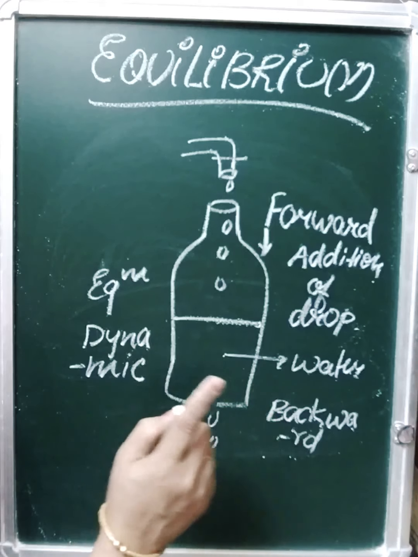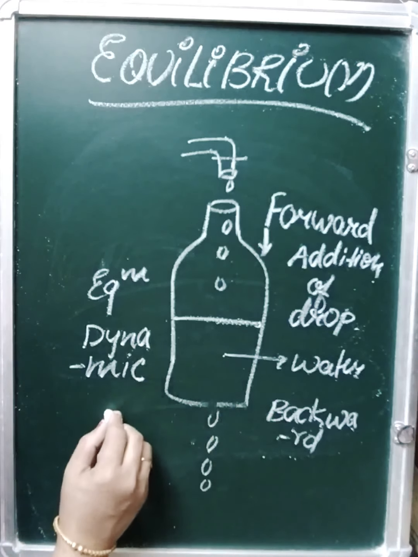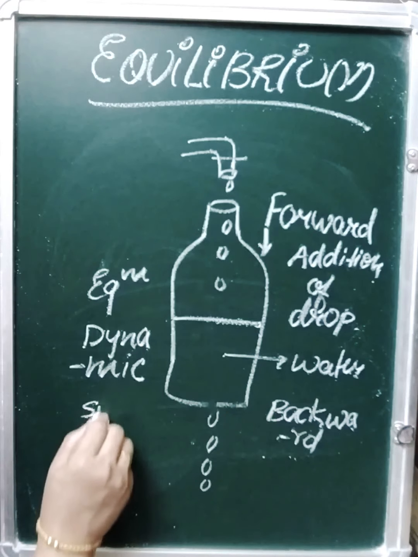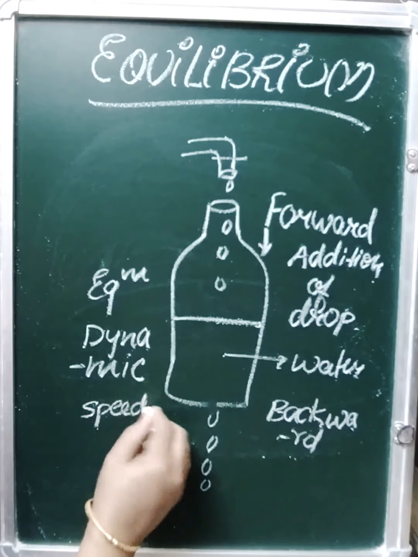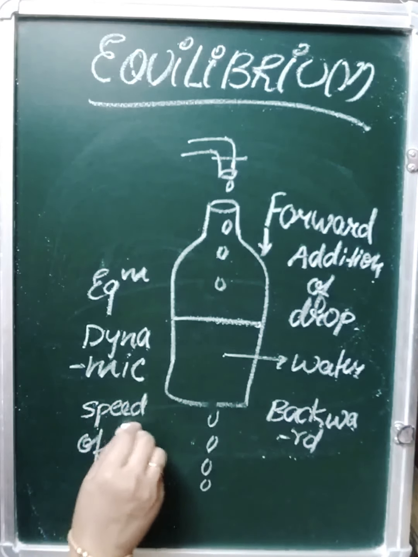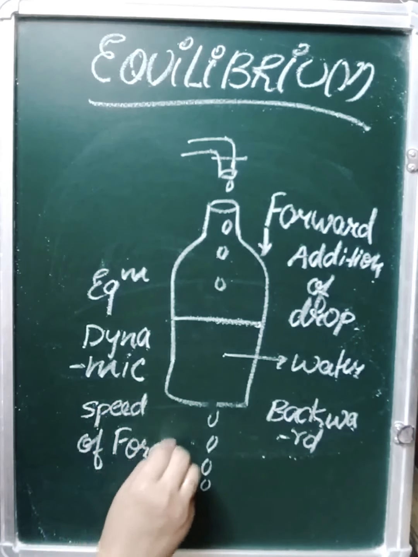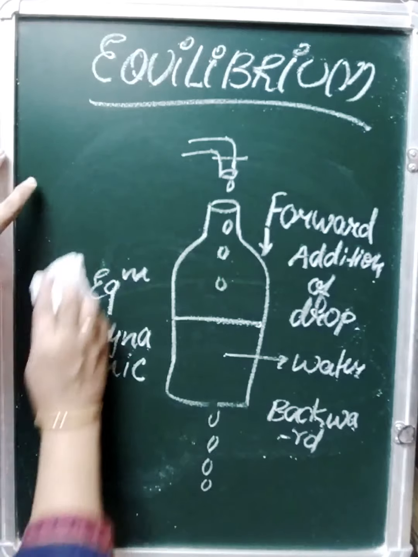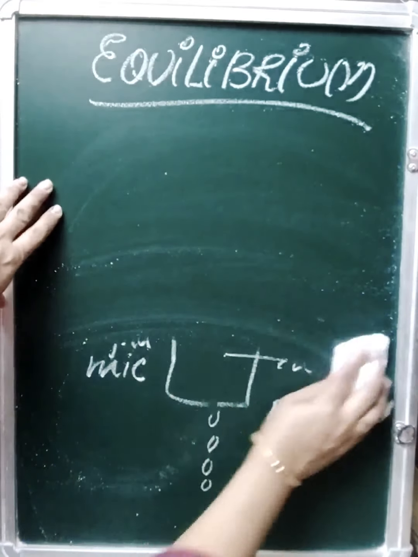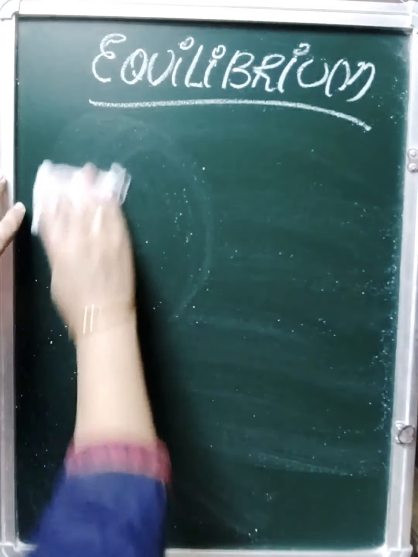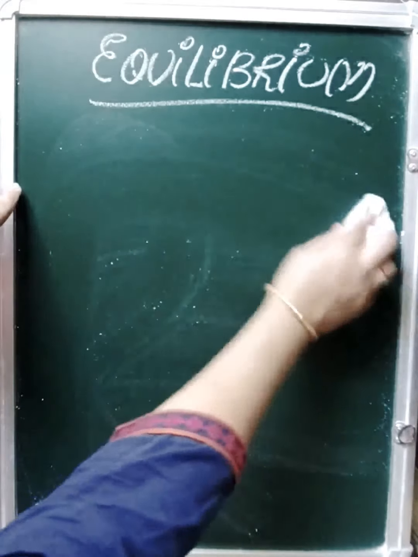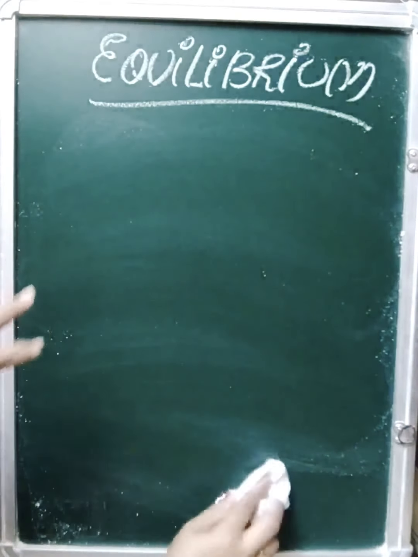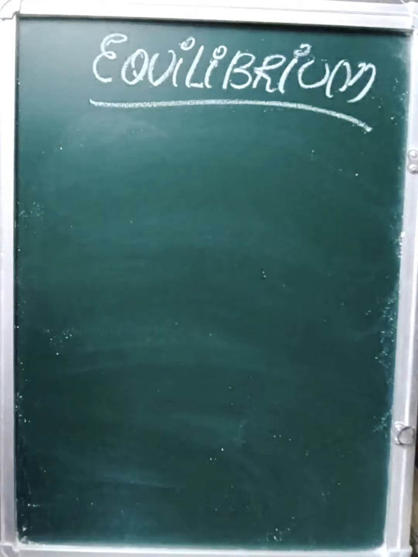Both are going with the same speed. Speed of forward process. Now, instead of speed, we can say rate, because the level is changing with time.